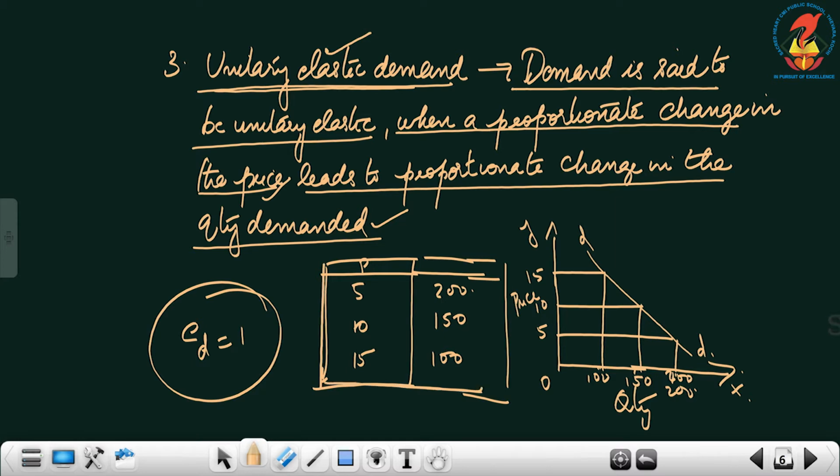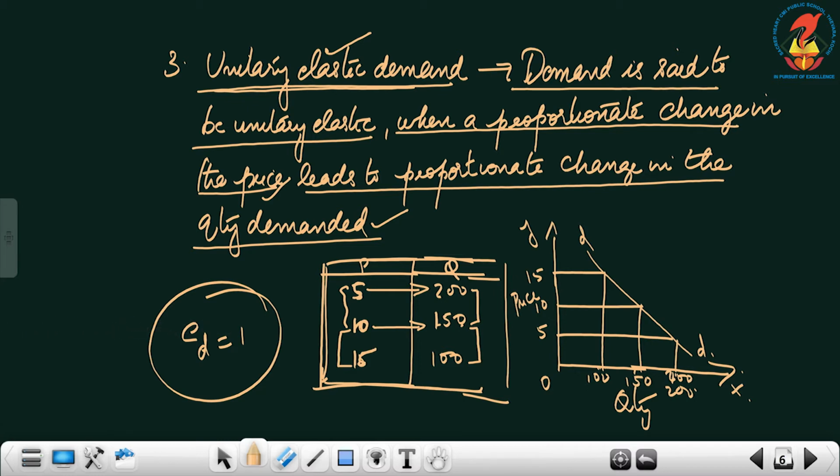Let us see the example which I have framed for you. Price is 5, 10 and 15. At price 5, quantity demanded is 200. At price 10, quantity demanded falls to 150 because price has increased from 5 to 10. Therefore, quantity has decreased from 200 to 150. Again, price has increased from 10 to 15. Therefore, quantity has come down from 150 to 100, as per the law of demand.